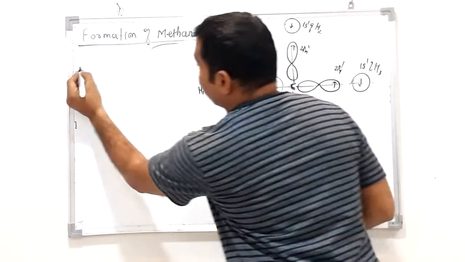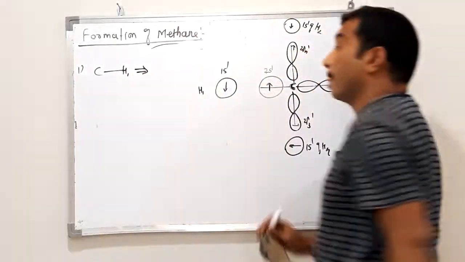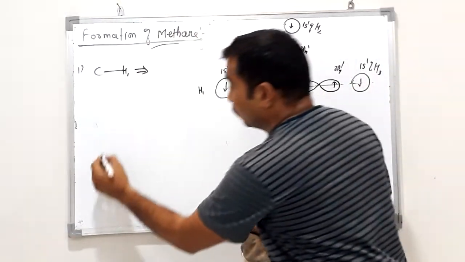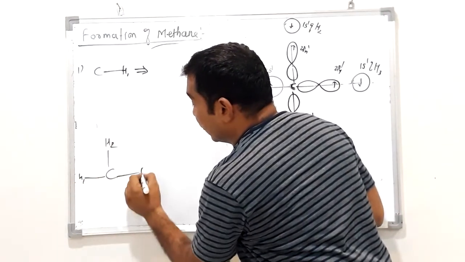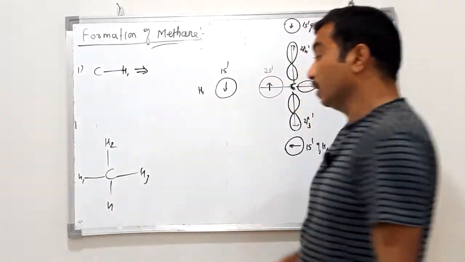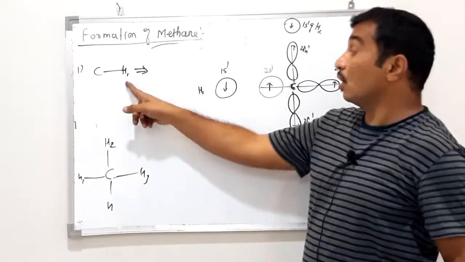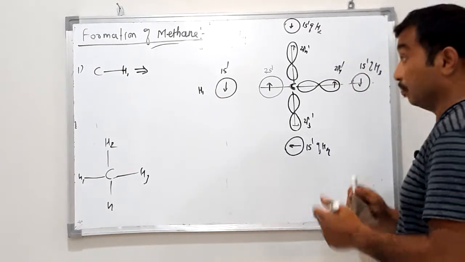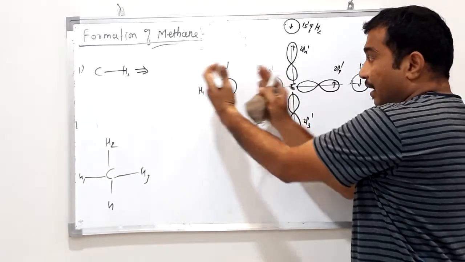Let us see how first the CH1 bond forms. Suppose these are the hydrogens H1, H2, H3, H4. How does this CH1 bond form? The CH1 bond is formed by overlapping between the 2s1 and 1s1 atomic orbitals.